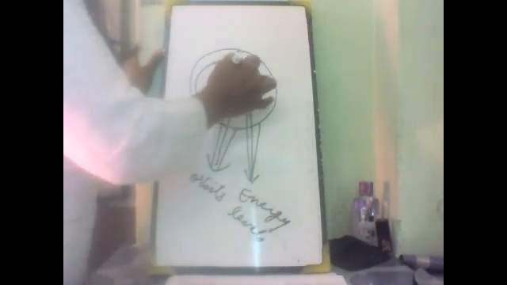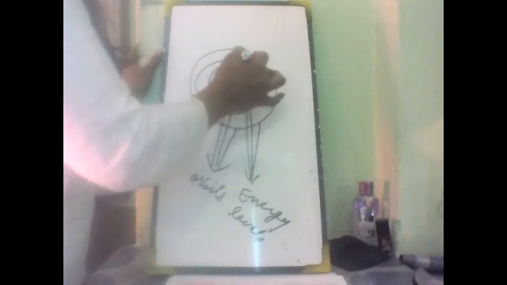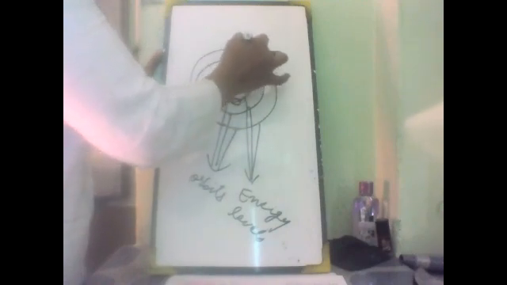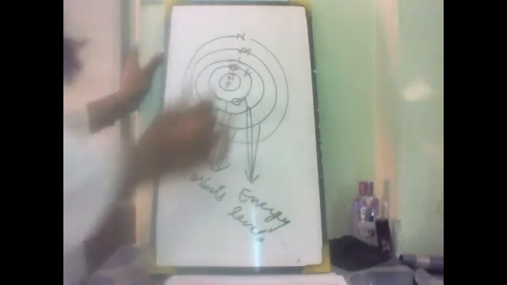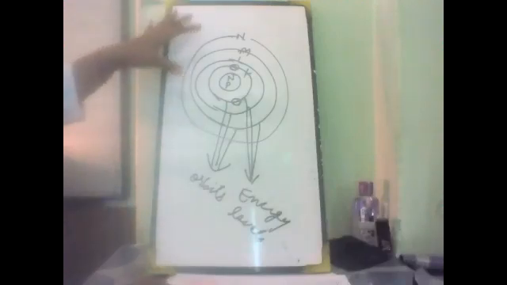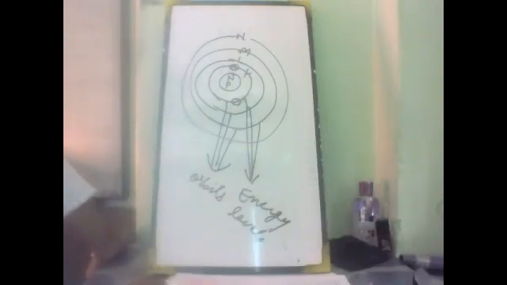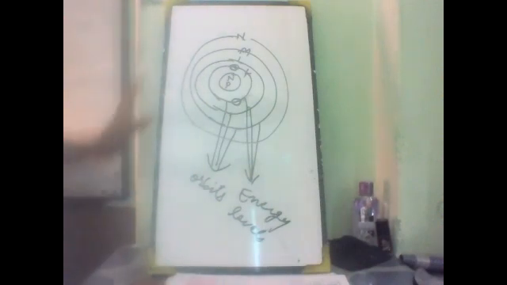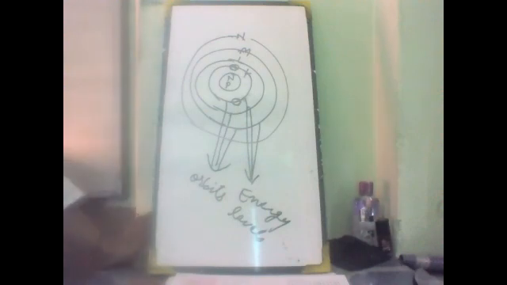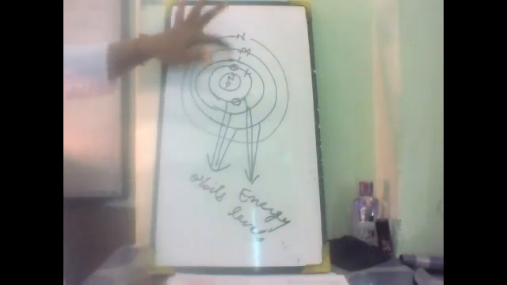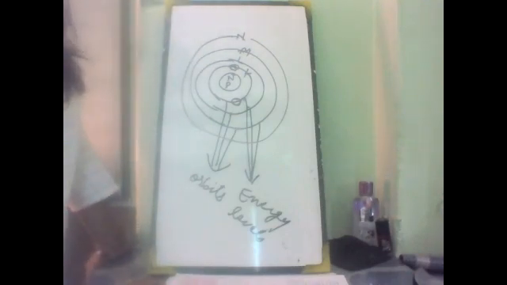We can give them names, say K shell, L shell, M shell. If one more shell is there, then it is the N shell. So there are K, L, M, N shells. The number of electrons is given by the formula 2n squared. For convenience, these energy levels are labeled as K, L, M, N, or 1, 2, 3, 4.